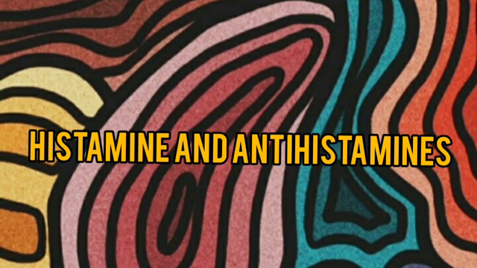Mechanism of action and effects of histamine. Histamine exerts its effects by binding to histamine receptors. There are four types of histamine receptors: H1 receptors, H2 receptors, H3 presynaptic autoreceptors, and H4 receptors. H1 receptors increase the calcium level, which leads to smooth muscle contraction and increase in capillary permeability.